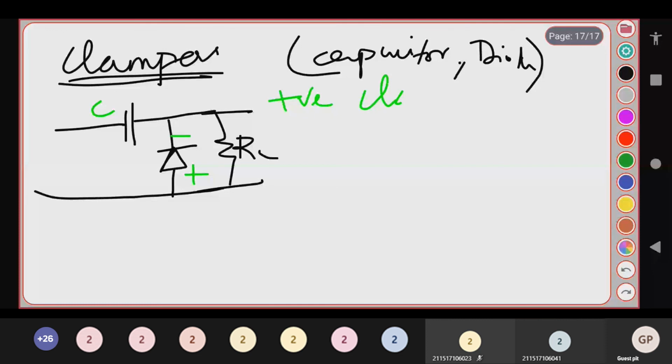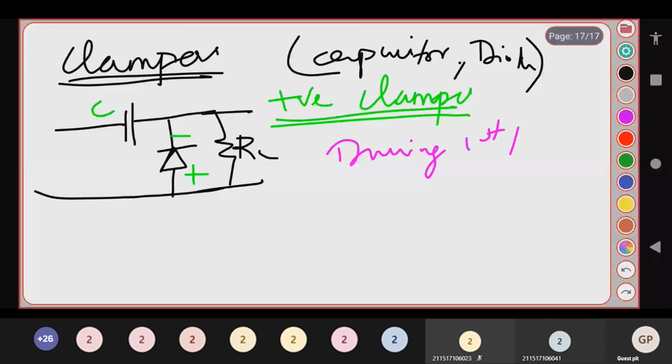Okay, so in a positive clamper, during the first quarter of the positive half cycle, the input voltage Vi makes the capacitor charge. Let me write down: during the first half cycle, the first quarter of the half cycle.